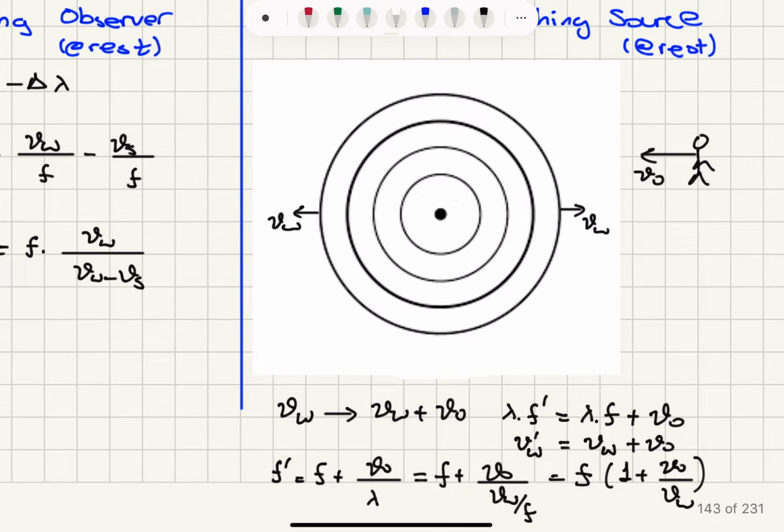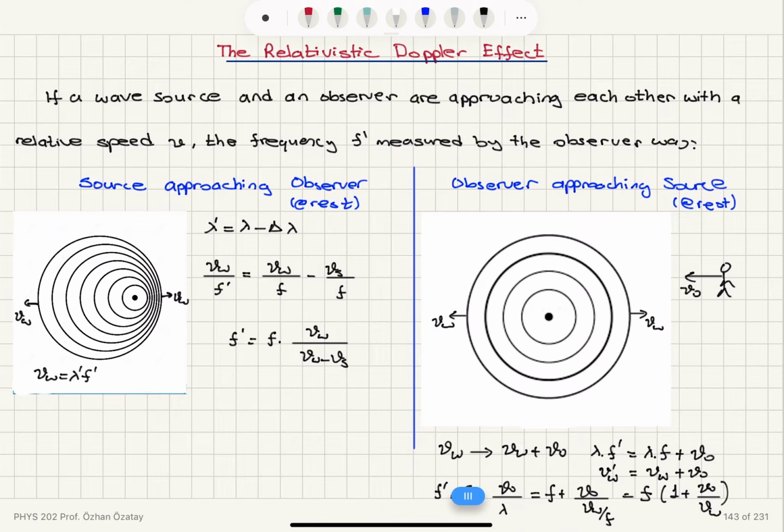So we see that f prime is f times 1 plus vo over Vw. So it will be Vw plus Vo over Vw, and therefore as the speed of the observer increases, the detected frequency will increase as expected.